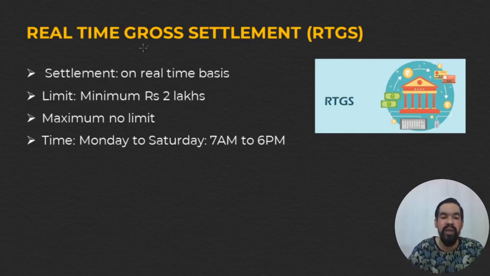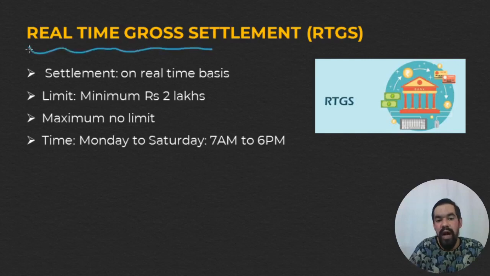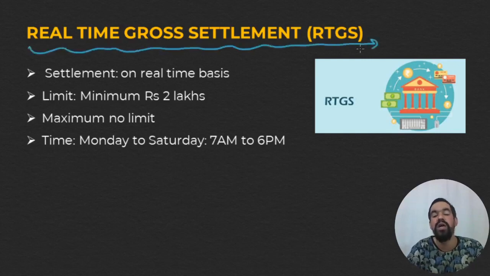Now, the next payment tool we use is RTGS, which stands for Real Time Gross Settlement. The settlement for RTGS is on a real-time basis. It means, suppose you are transferring funds to me using RTGS. If there is a problem in my bank's server, that transaction will bounce back at the same time. If there is no problem in my account or on my bank's side, that transaction will be credited to my account at the same time. So the time taken for that process is the actual time for RTGS.